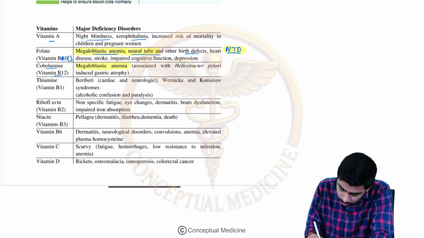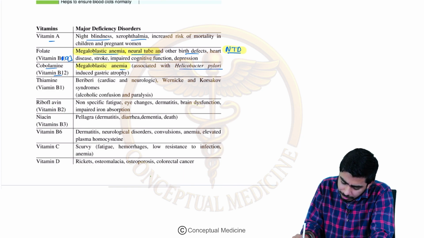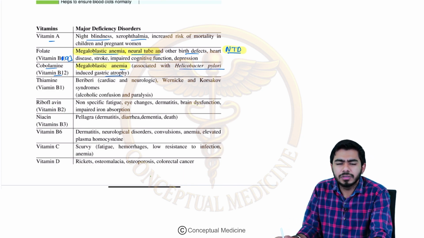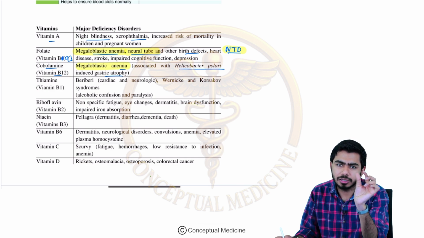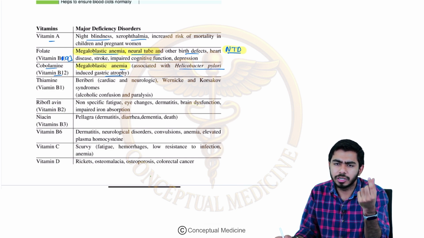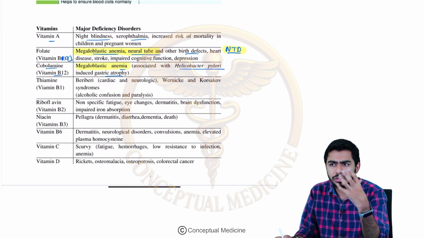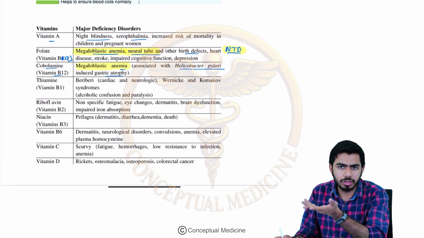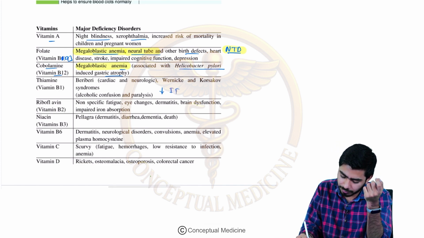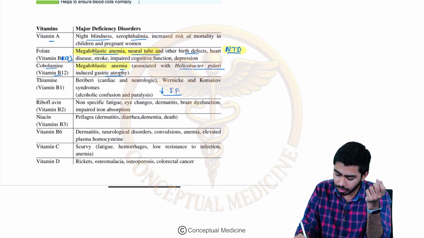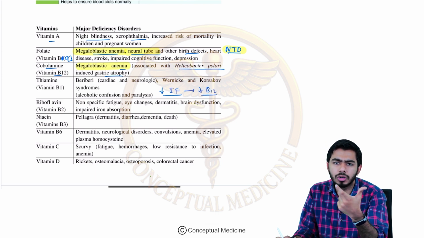Okay, so vitamin B12, guys, its deficiency causes megaloblastic anemia, right? And it is actually associated with Helicobacter pylori induced gastric atrophy, because this is related to the Castle intrinsic factor. For vitamin B12 absorption, we need the intrinsic Castle factor, right? The intrinsic Castle factor comes from the parietal cells in the stomach. So if the stomach has atrophy, or a surgeon might have removed it, let's say there was a history of stomach surgery, in those cases there might be a deficiency of Castle intrinsic factor. And if the intrinsic factor is deficient, then obviously it will lead to vitamin B12 deficiency, because the intrinsic factor has a very important role in vitamin B12 absorption.